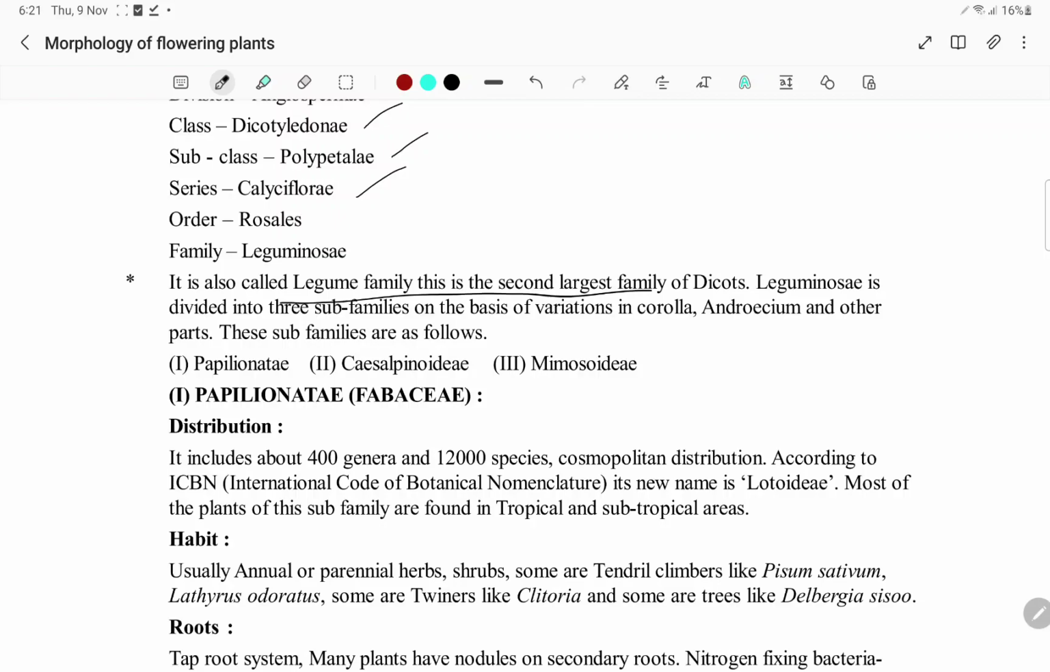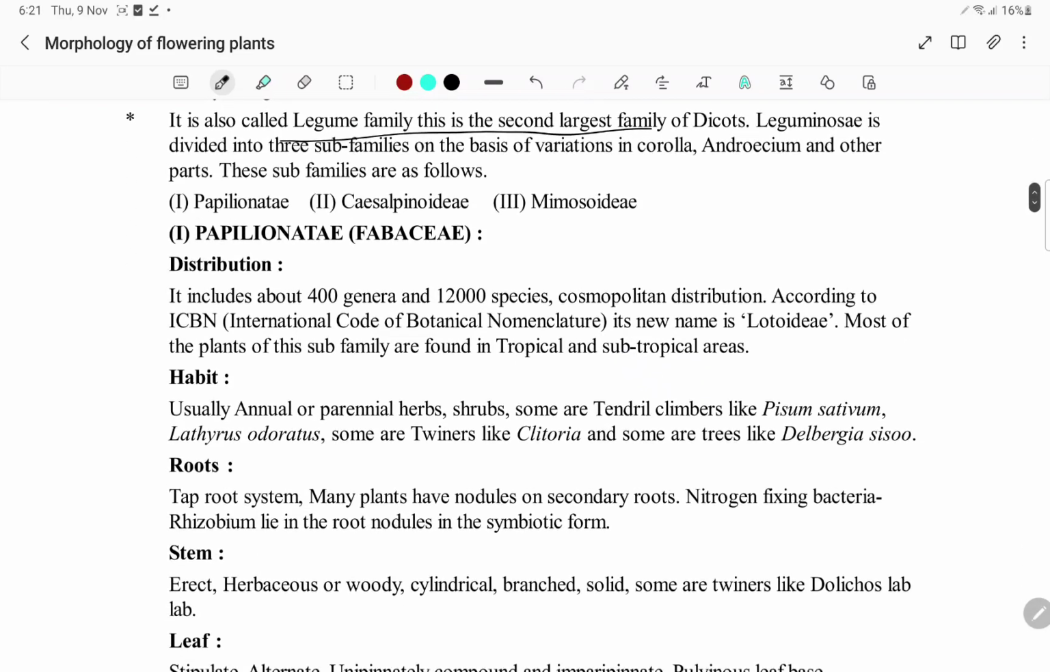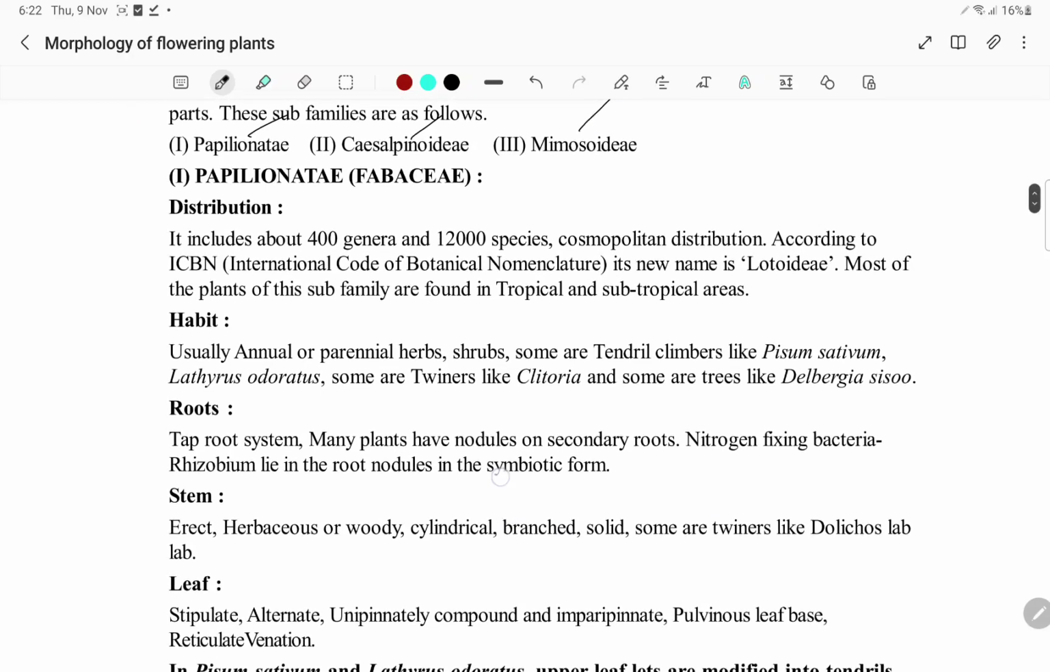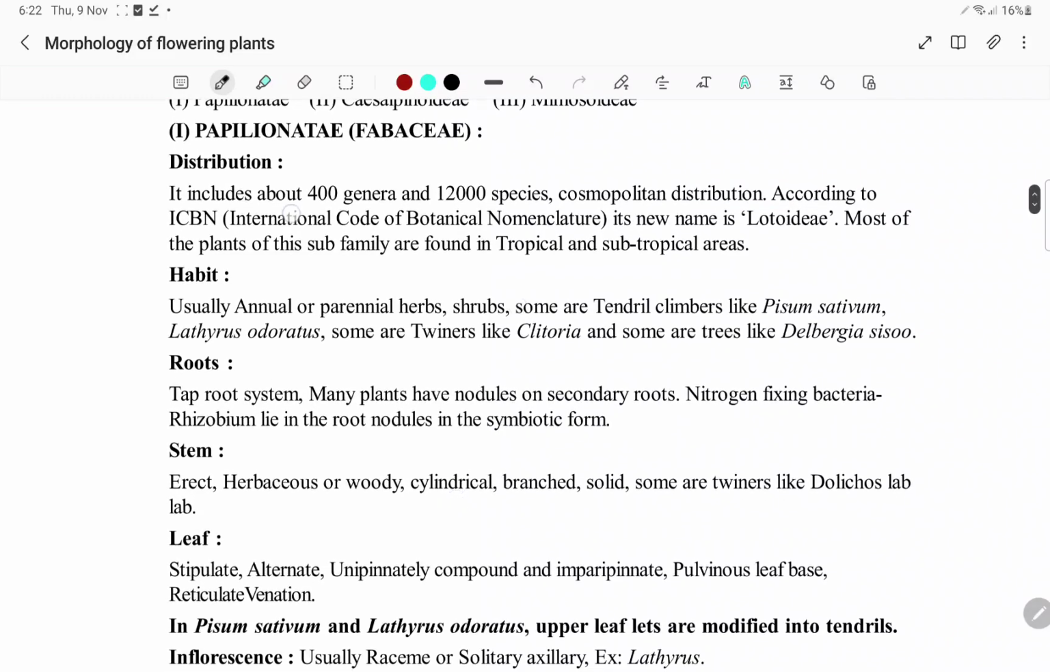So what is the first largest family then? Asteraceae. Leguminaceae is divided into three subfamilies based on variations in the corolla, androecium, and other parts. The subfamilies are Papilionatae, Caesalpinioideae, Mimosoideae. Coming to Papilionatae, Fabaceae, the distribution is around 400 genera and 12,000 species, cosmopolitan distribution. According to the International Code of Botanical Nomenclature, its new name is Faboideae.